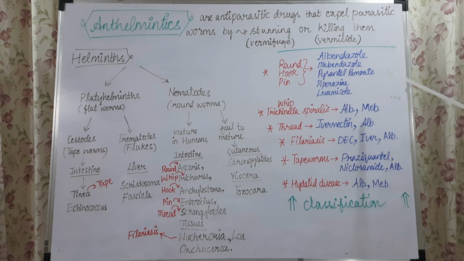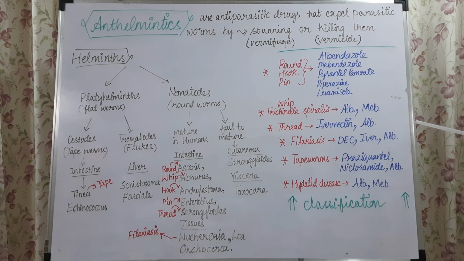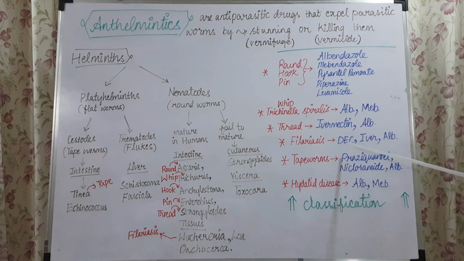The list of drugs are albendazole and mebendazole, which come under azoles. There is also one more drug, thiabendazole, but mebendazole is superior compared to albendazole and thiabendazole. And you have the other drugs: pyrantel pamoate, piperazine, levamisole, ivermectin, praziquantel, niclosamide, and diethylcarbamazine citrate, short termed as DEC.